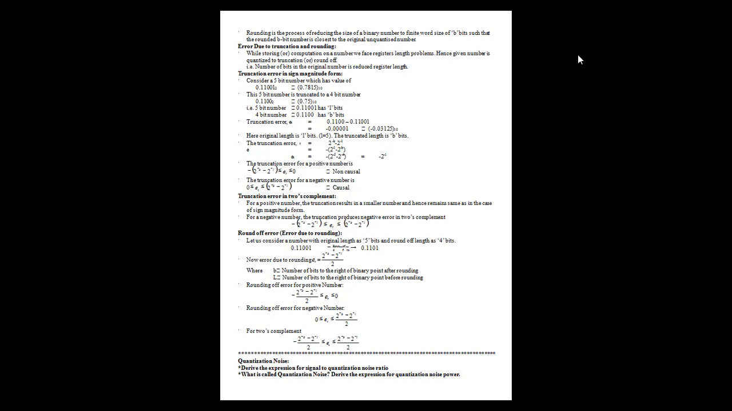And for the negative number, we have 0 to minus 2 to the power of minus B minus 2 to the power of minus L, by 2. For 2's complement, we will have the value 2 to the power of minus B minus 2 to the power of minus L, by 2.